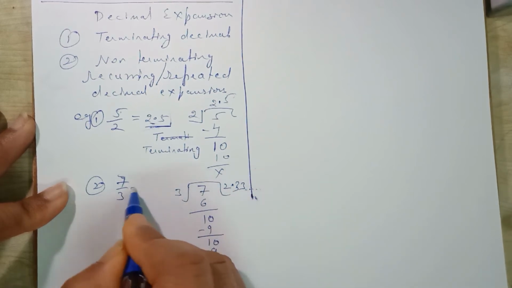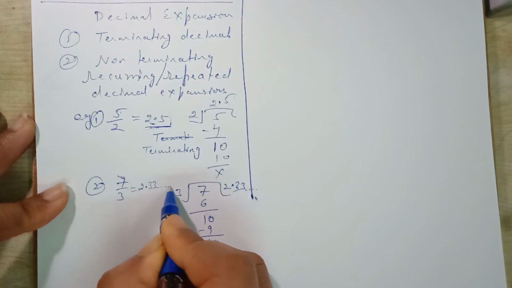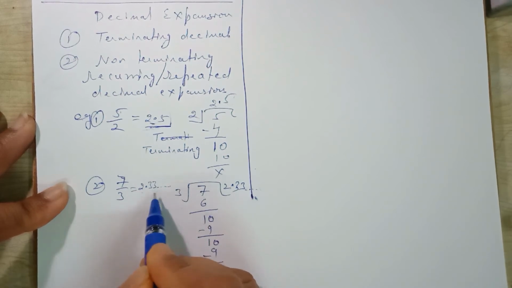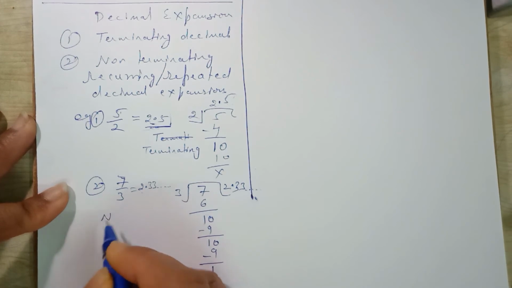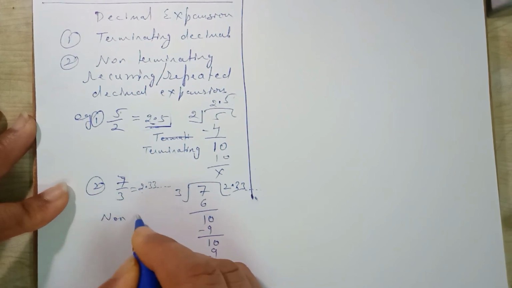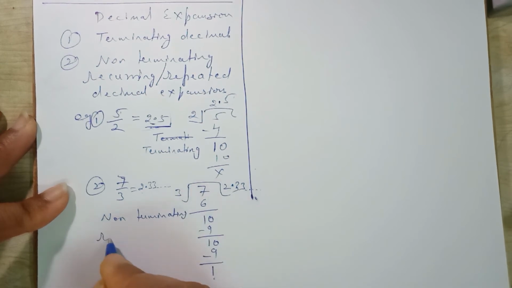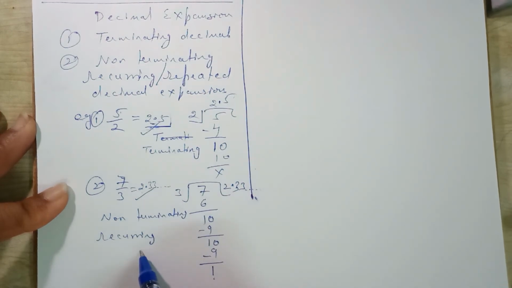The digits after the decimal do not come to an end, so it is called non-terminating. Also the digit 3 is repeated many times, so it is called recurring. Such decimal expansions are called non-terminating recurring. Recurring means repeating. So on the basis of these decimal expansions also we can classify rational numbers.